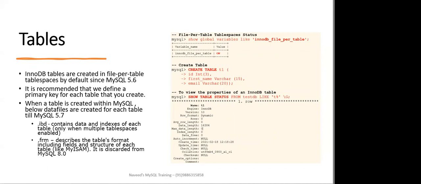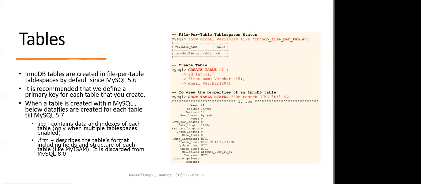Now see, whenever a table is created within MySQL, the below data files are created for each table till MySQL 5.7. So let's say I have created a table. On the right hand side, you can see the create table syntax. So I have created a table known as T1. What will happen inside the data directory, till 5.7, is that for that particular T1 table, you will get two files. One is .ibd, another is .frm.